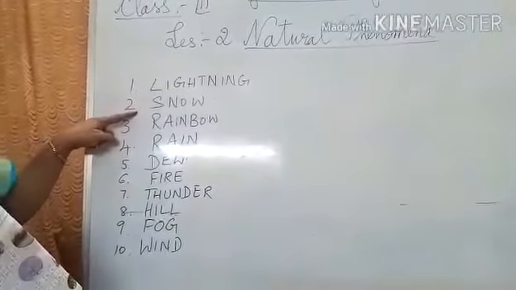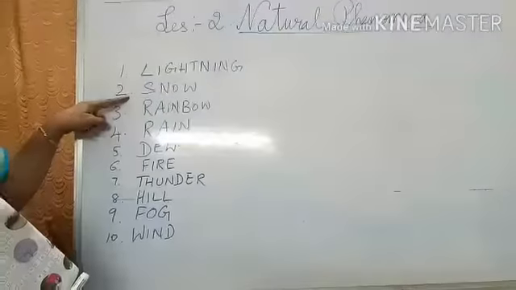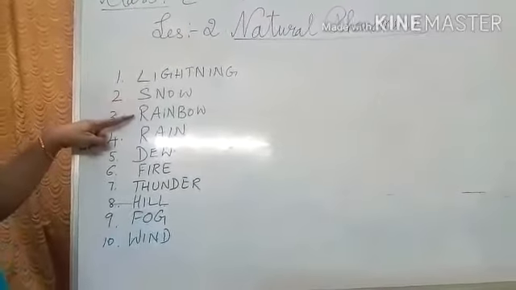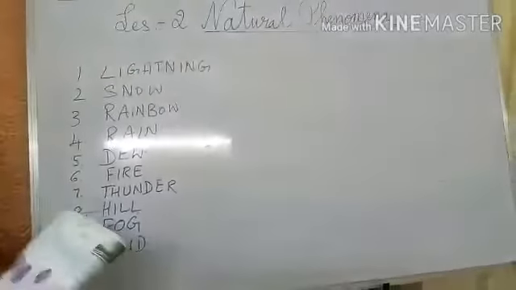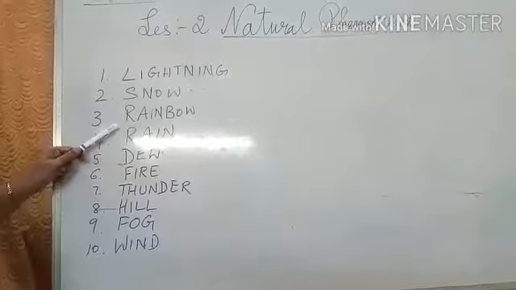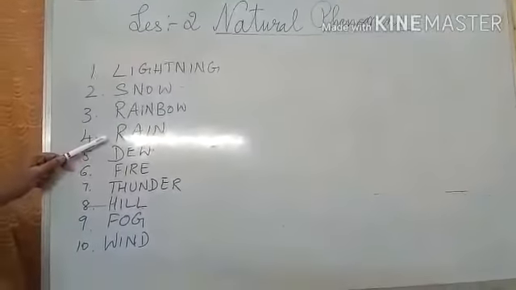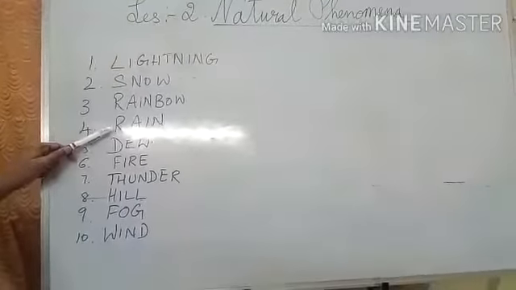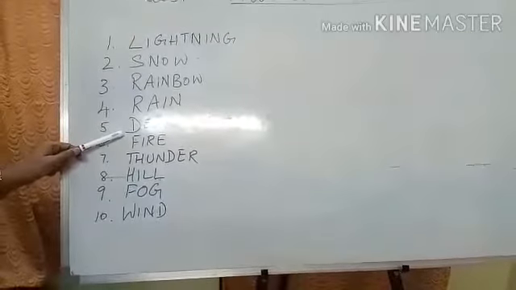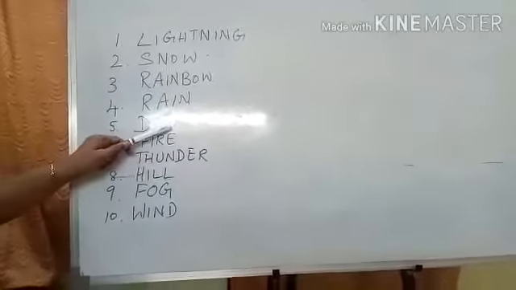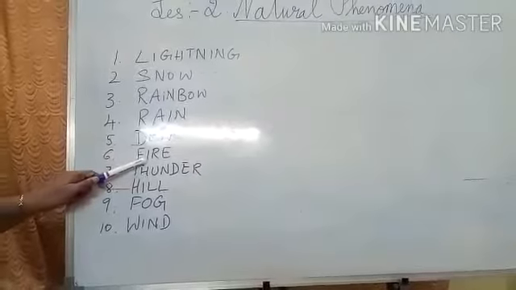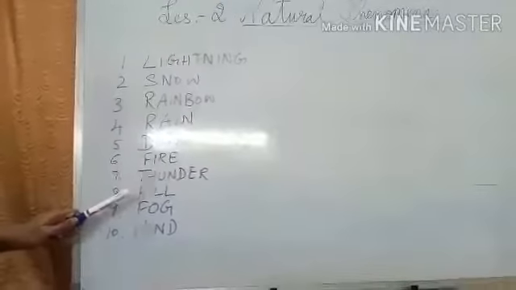The second one is snow. S-N-O-W, snow. Third one is rainbow. R-A-I-N, rain. B-O-W, bow. Rainbow. Fourth one is rain. R-A-I-N. Rain. Fifth one, dew. D-E-W. Dew. Sixth one, fire. F-I-R-E. Fire.